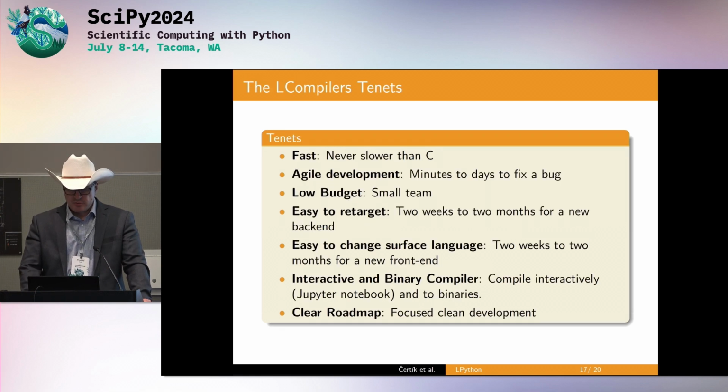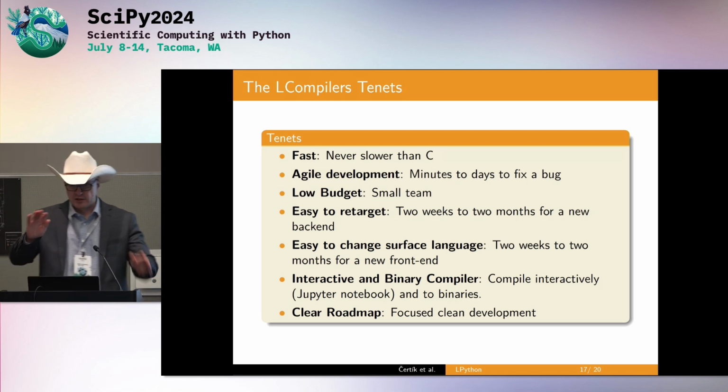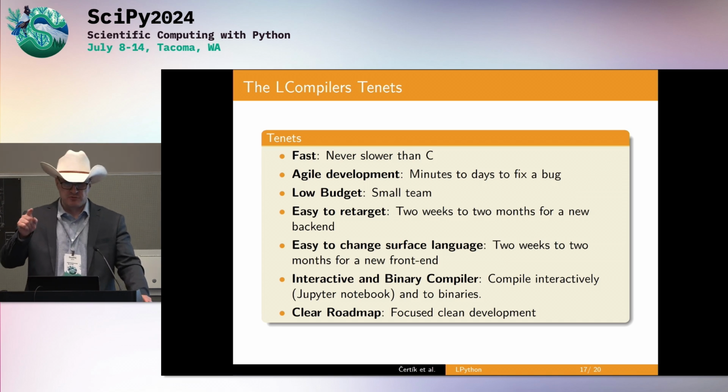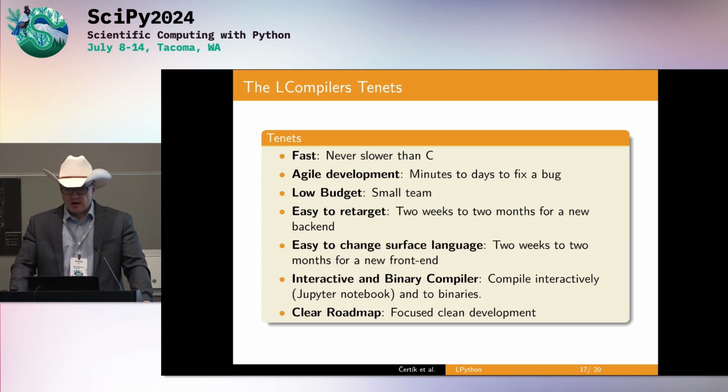Okay, we've seen the demos. And so here are the tenets. We never want to be slower than C. If you discover any C code equivalent or C++ code or Fortran code that's faster with other compilers, let us know. Agile development makes it very easy to fix bugs. And consequently, from the design, we run on a very low budget.